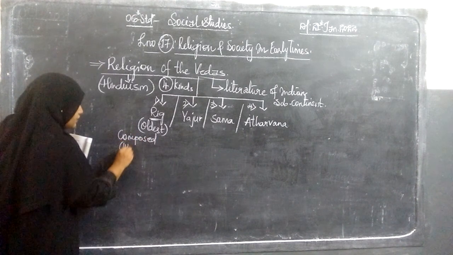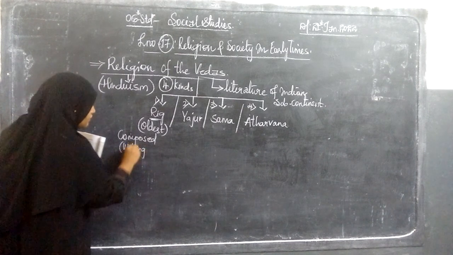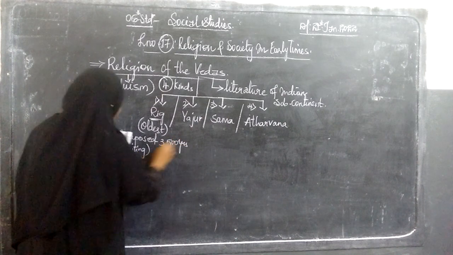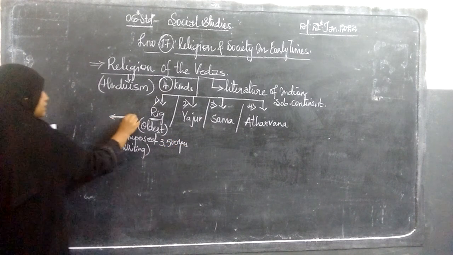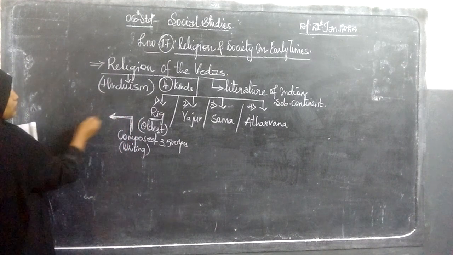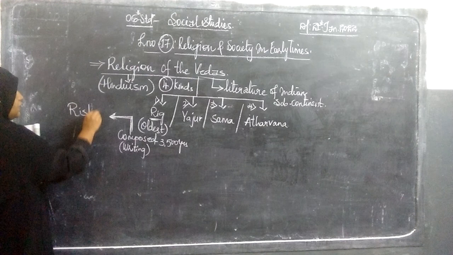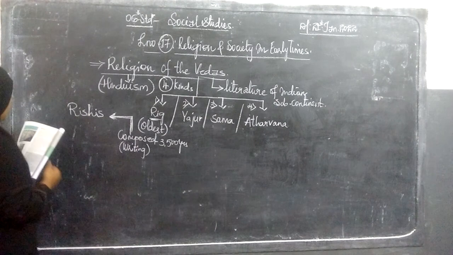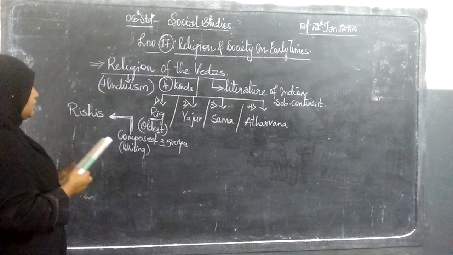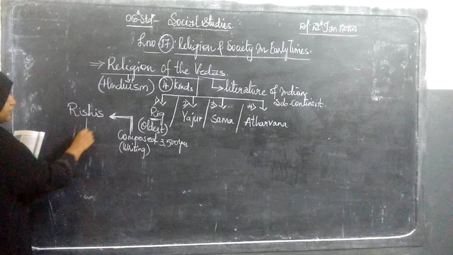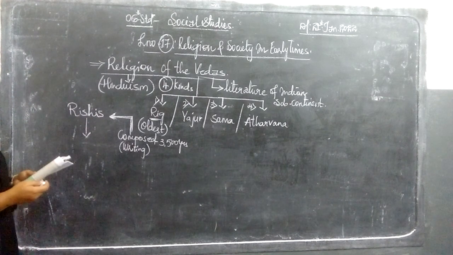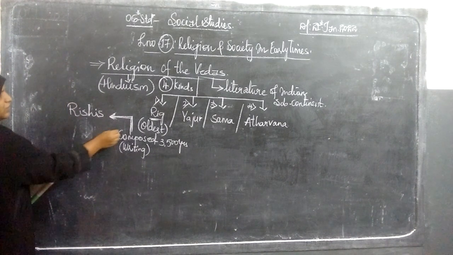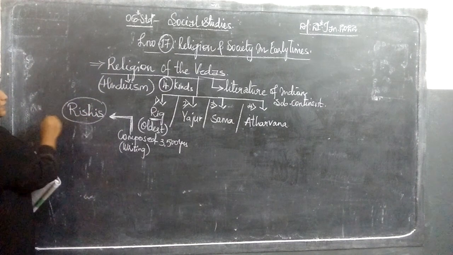Composed here means written. Who composed these Vedas? They were composed by the Rishis.